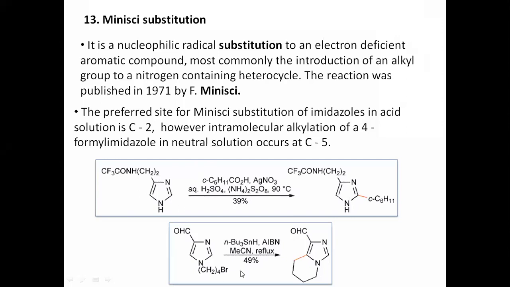However, when there is a chance of intramolecular alkylation, as for example here, that will not operate at the second position. However, it goes to the 5 position, because the fifth position is again found to be very reactive compared to the second position. So the 2 and 5 positions are competitive with each other. This is the Minisci reaction.